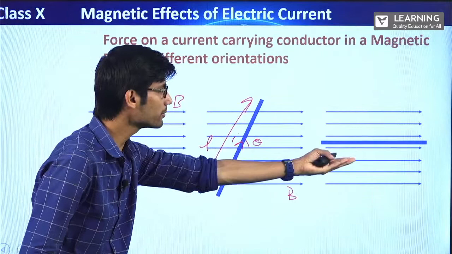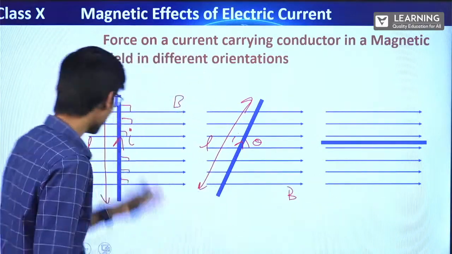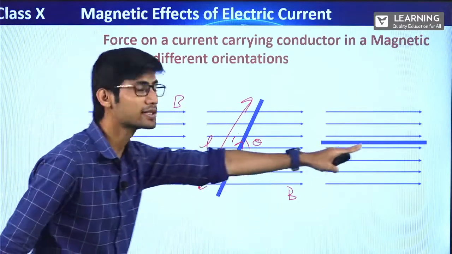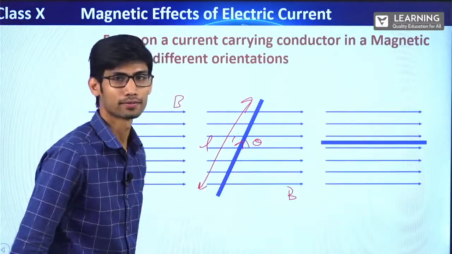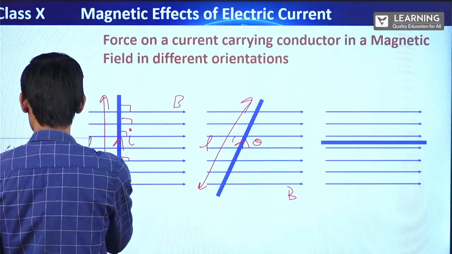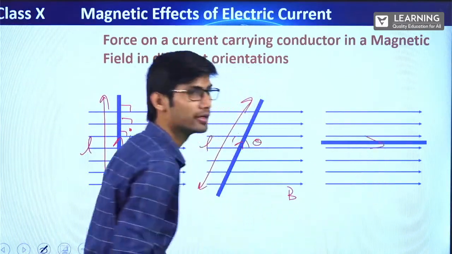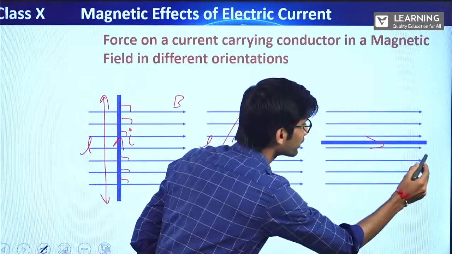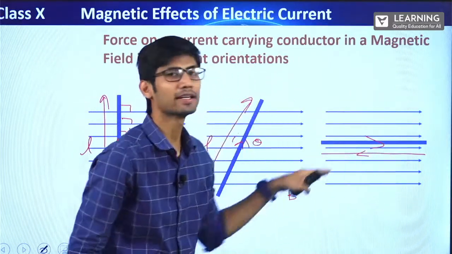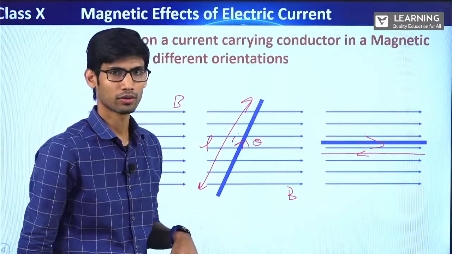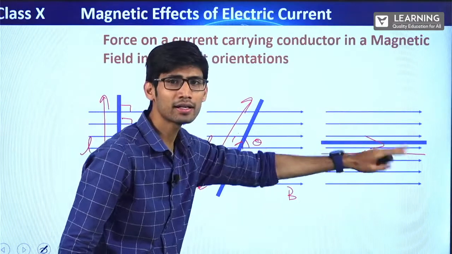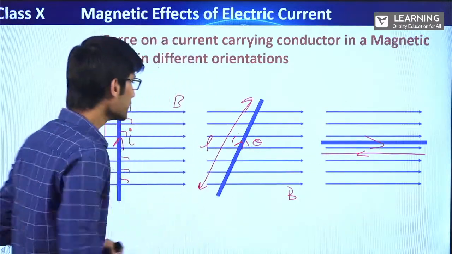Another orientation can be where you have kept it parallelly. One, you have kept perpendicularly to the magnetic field, that is at an angle of 90 degrees. Second, you have kept parallelly. If the current is flowing like this, in the direction of the magnetic field, then this is parallel. If the conductor is like this and the current is flowing like this, then it is anti-parallel. Alright. In both the cases, this is parallel and anti-parallel. Clear?